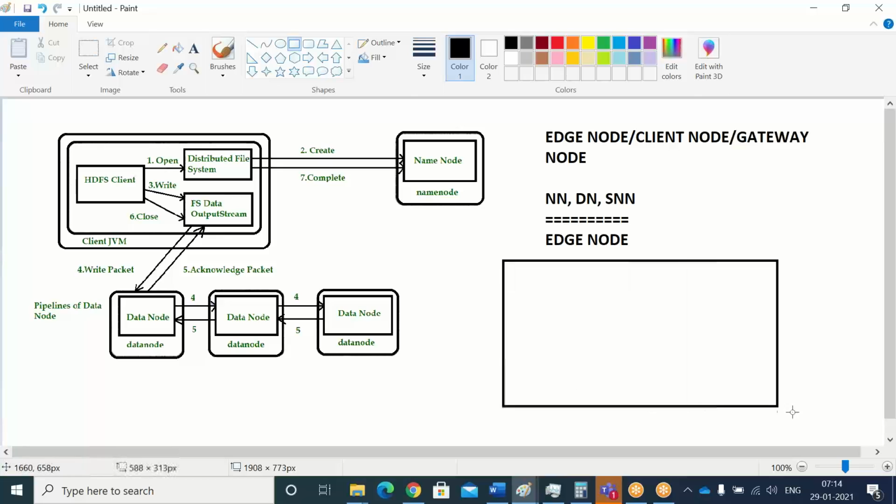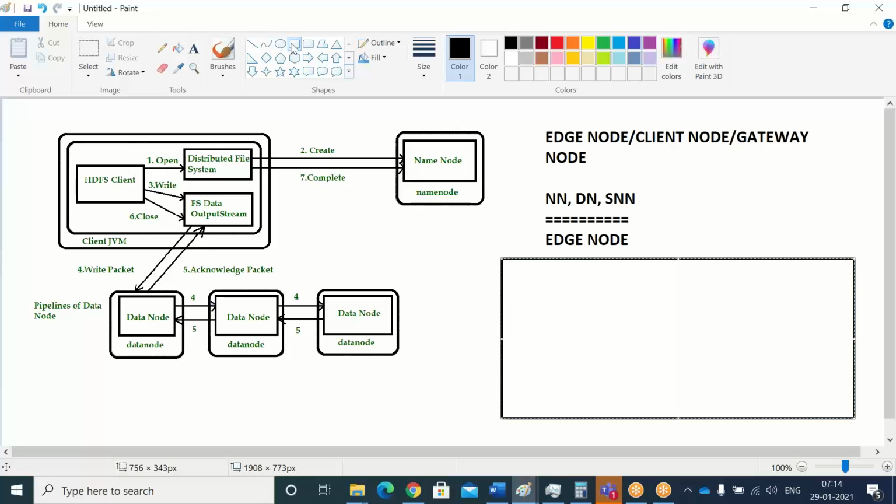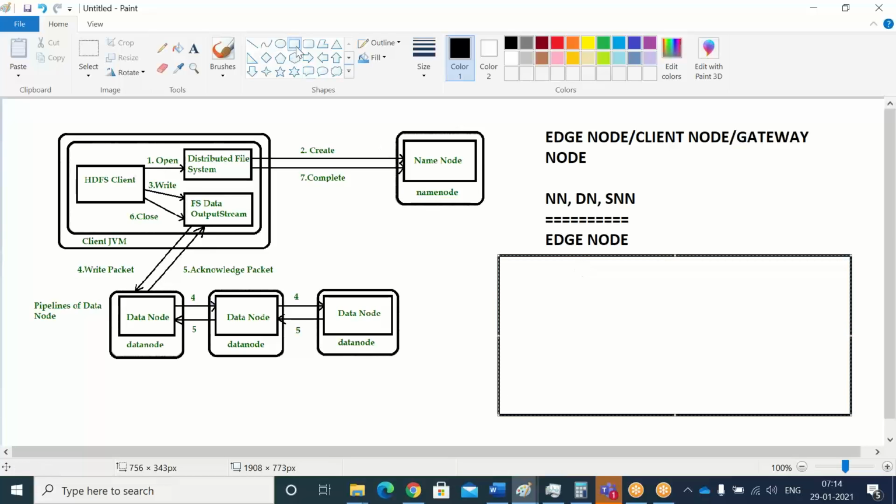Let me write a diagram. Just imagine this is the entire cluster. In this entire cluster, this is my master node. This is my data node. There are some other nodes also. Many nodes will be there in the cluster.